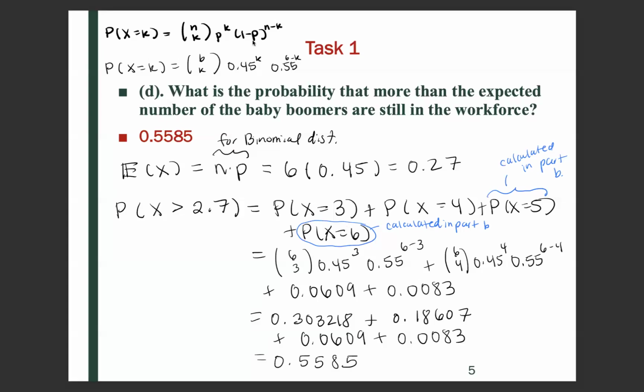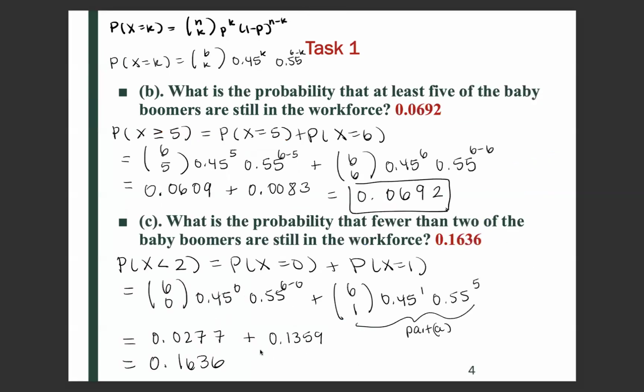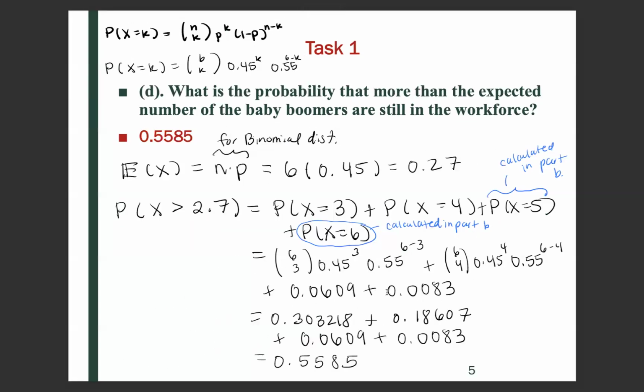So you can use this equation here and plug in 3 for K, and then 4 for K. So that's how I get these two, and then adding everything together, which essentially you'll also be plugging in 5 for K and 6 for K, but like I said, we had already done that here. So once you add these numbers together, you get 0.5585. So that's the probability that more than the expected number of the baby boomers are still in the workforce.